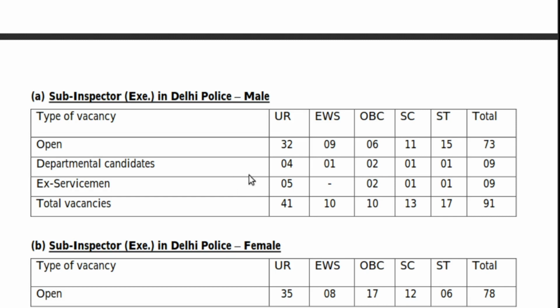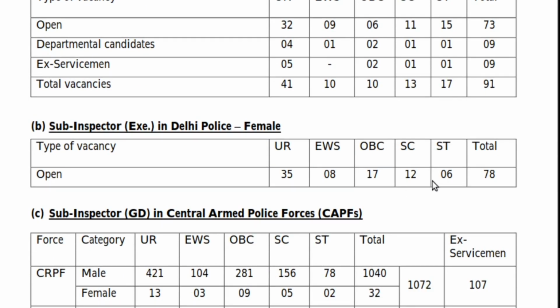So the total vacancy, combining all the open, departmental candidate and ex-servicemen seats, we have 41 seats for unreserved, 10 seats for economically weaker section, 10 for OBC candidates, 13 for SC candidates, 17 for ST candidates, and that is a total of 91 seats. Now the same for female, that is sub-inspector executive in Delhi Police female.